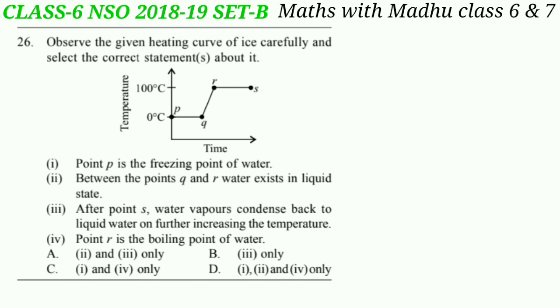Between point Q and R, water exists in liquid state. So this is also the correct statement. Statement III. After point S, water vapors condense back to liquid water and further increasing the temperature. This is the incorrect statement because between points R and S, water exists both in liquid and gaseous state. So this is the incorrect statement.